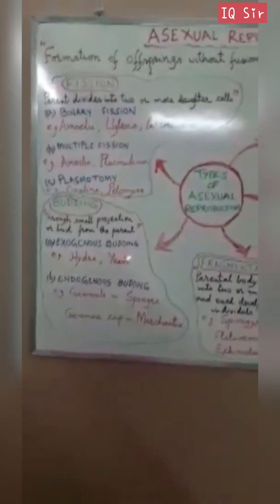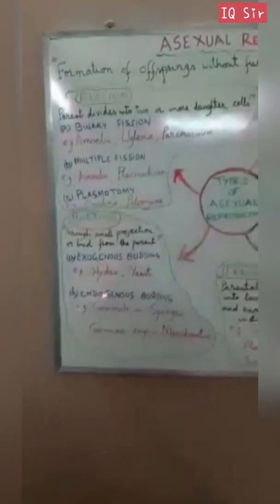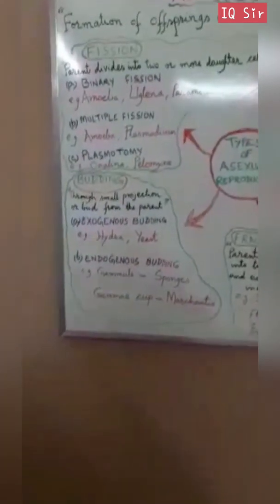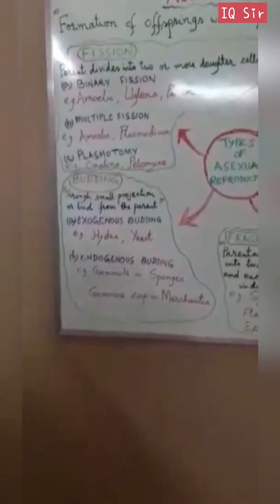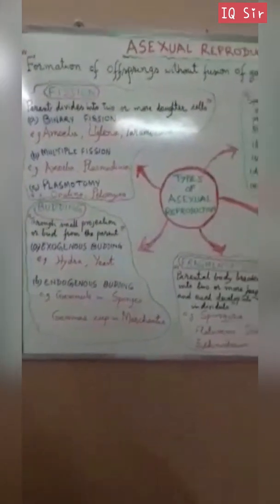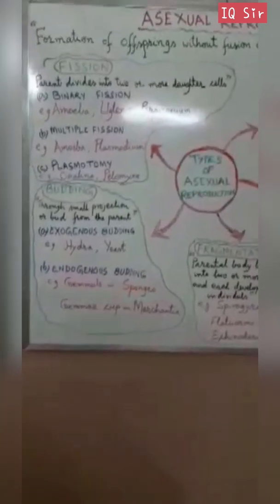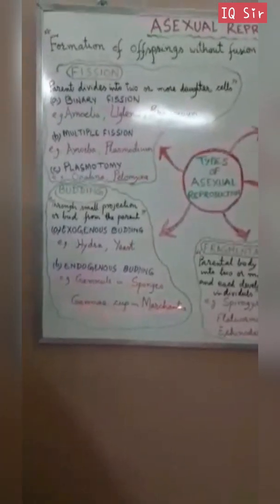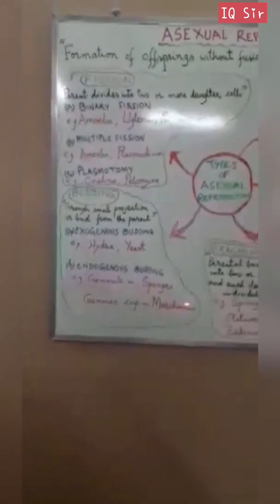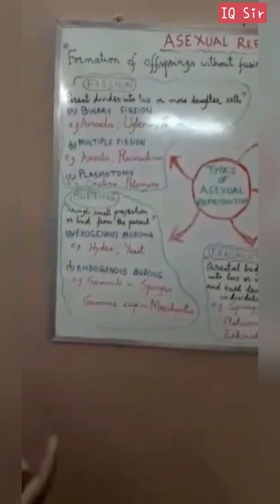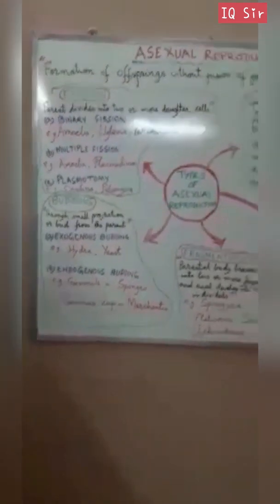In endogenous budding, the bud arises endogenously from inside the parent, as in the case of gemmules in sponges, and gemmae in Marchantia, a bryophyte. The diagram you have already seen in the concept map.